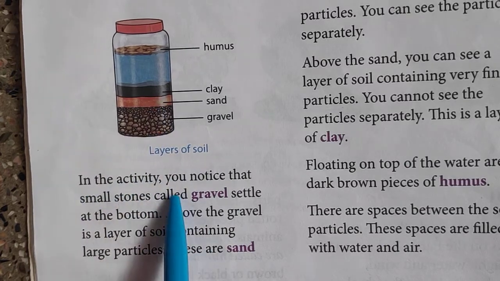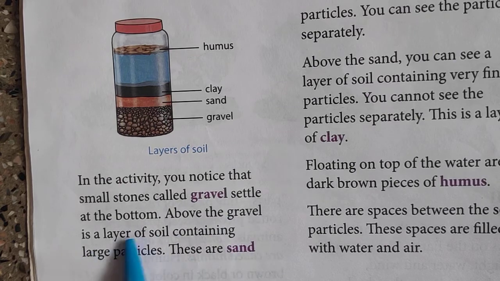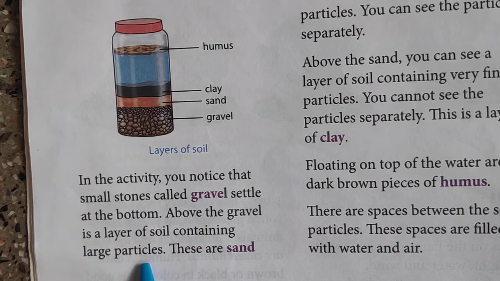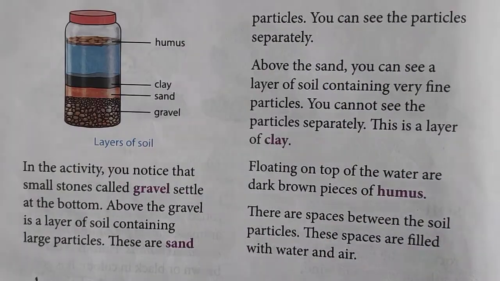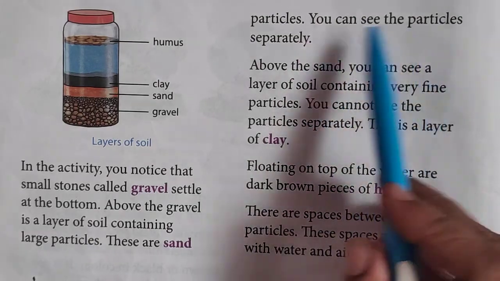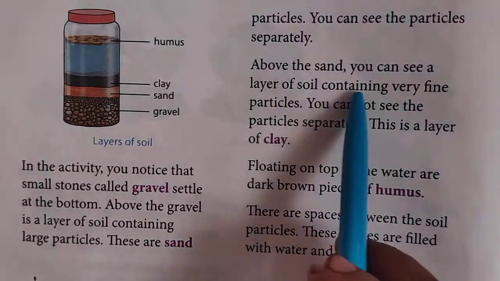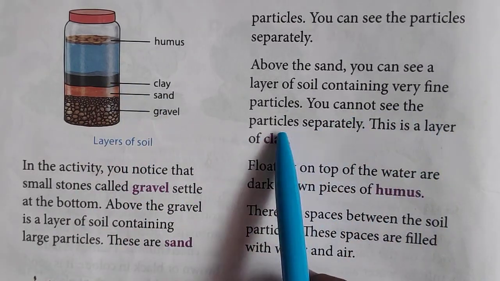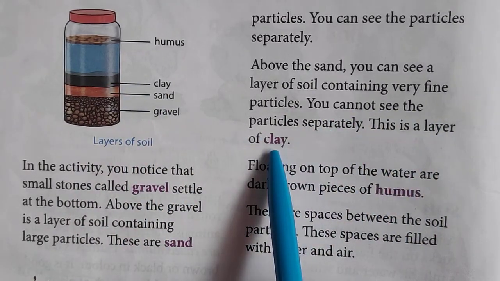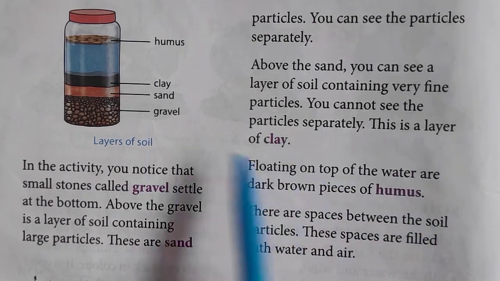In this activity, you notice that small stones called gravel settle at the bottom. Above the gravel is a layer of soil containing large particles. These are called sand particles. You can see the particles separately in the picture also. Above the sand, you can see a layer of soil containing very fine particles. It is called clay. You cannot see the particles separately there. This is the layer of clay. Floating on top of the water, there are dark brown pieces called humus.